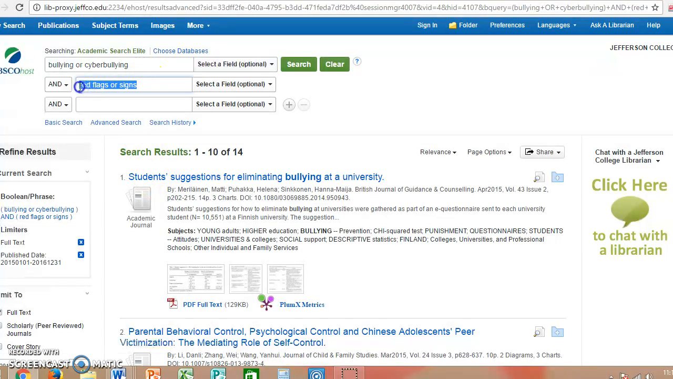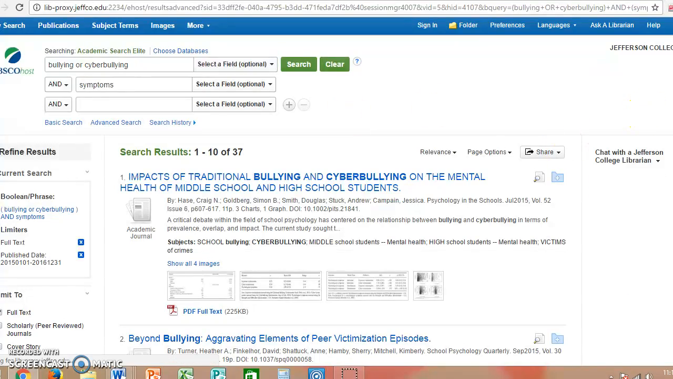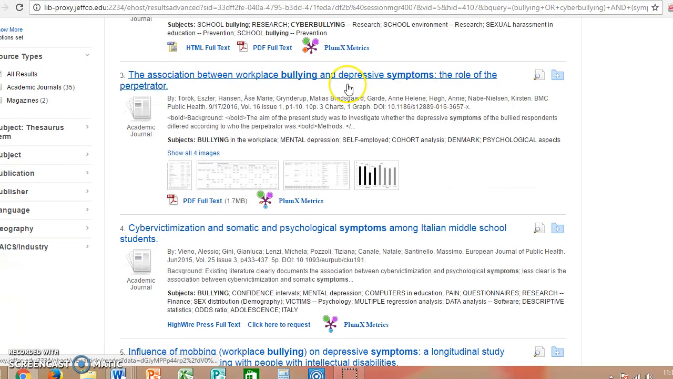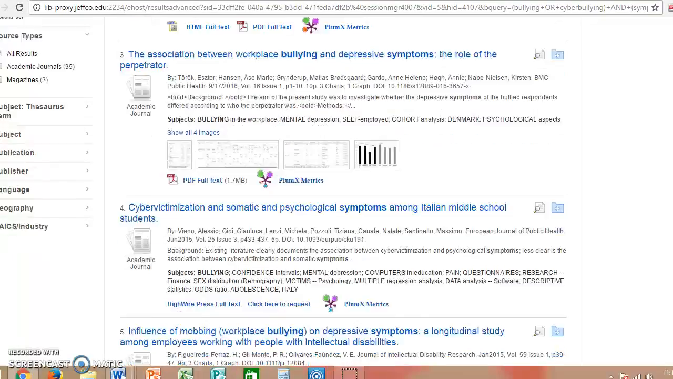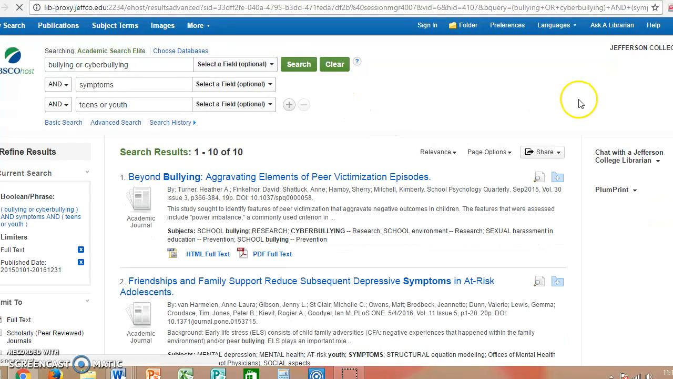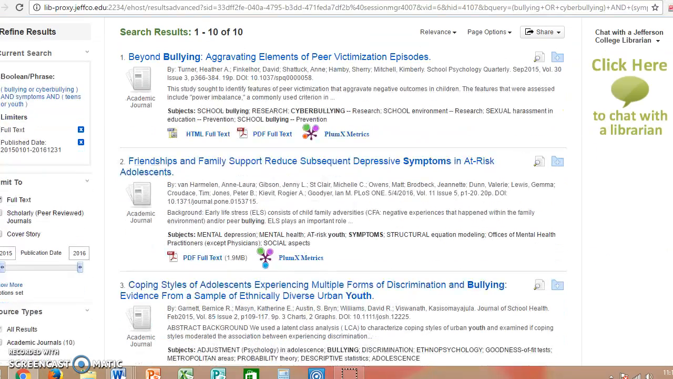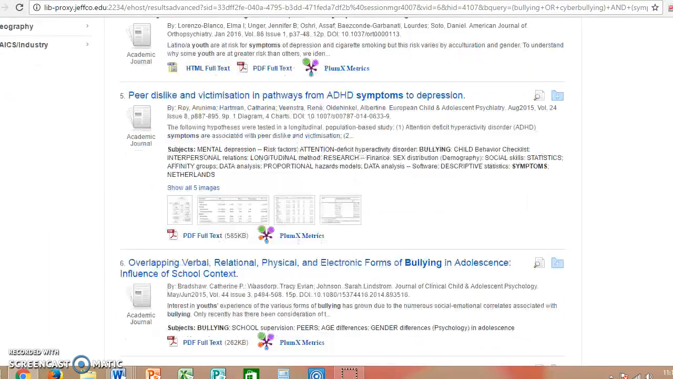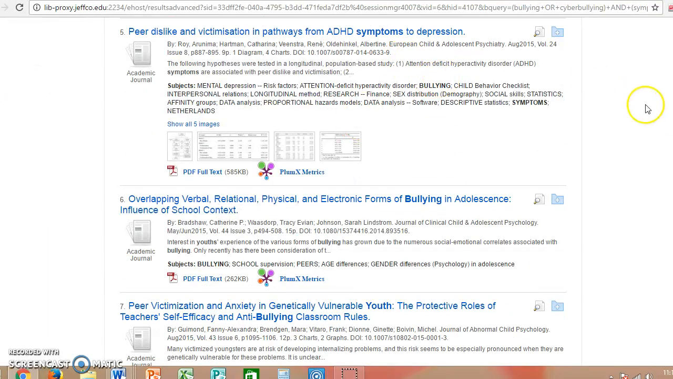But I want you to get the idea, kind of see that you kind of have to play with word searches, so red flags or symptoms. Try symptoms. Might be another word that we can use. So they're giving us some symptoms, psychological symptoms. And then if we want to try to do teens or youth, because they may manifest different symptoms in adults, it may be that we don't want to look at adults, we just want to look at youth. So symptoms, ADHD symptoms to depression.